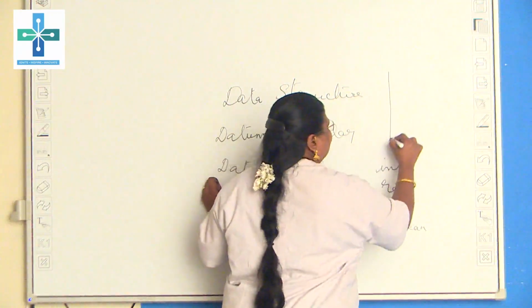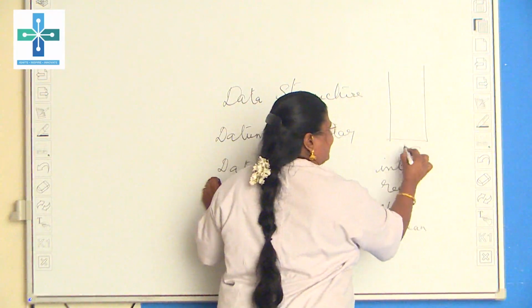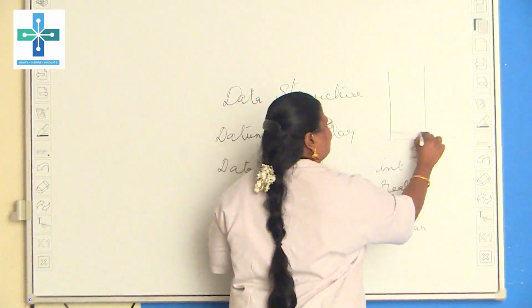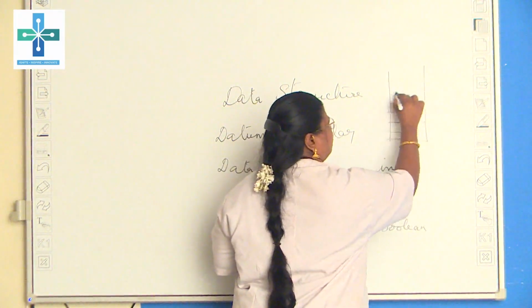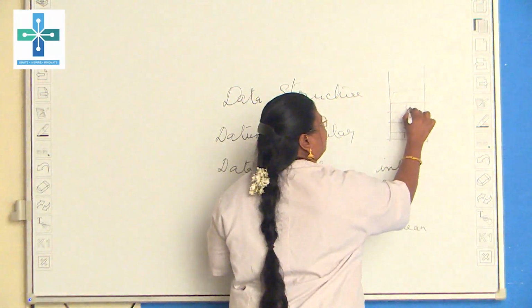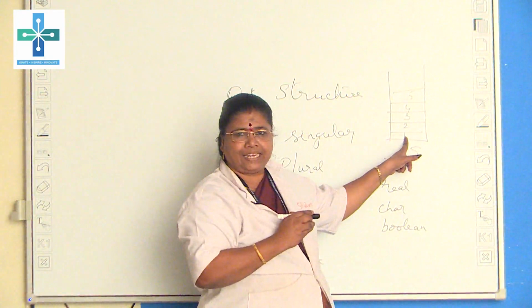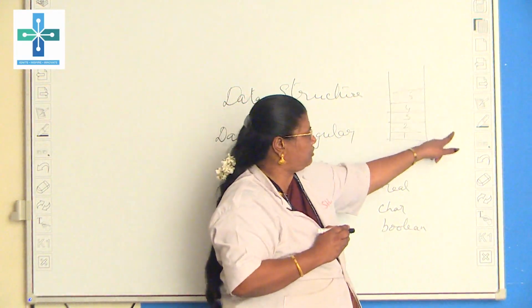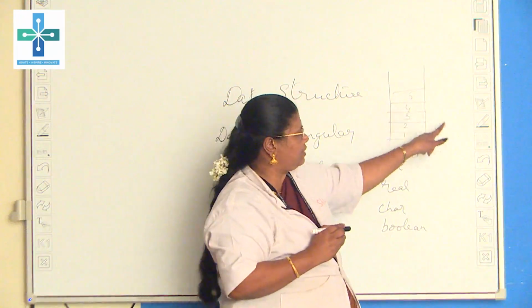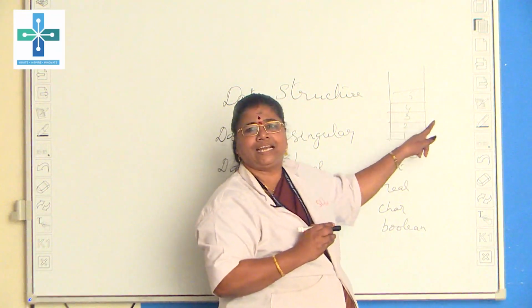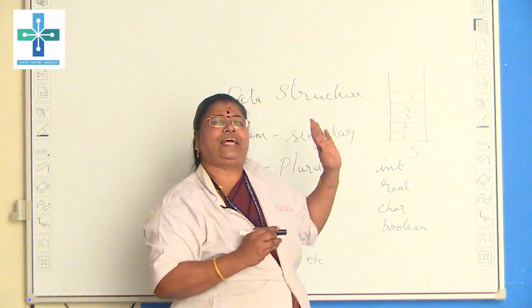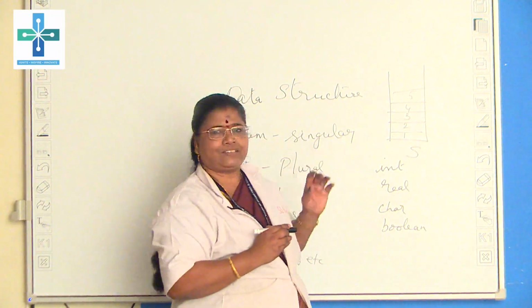Like the same, the stack data structure is defined. If you take this as a stack S, this is the first data, second data, like that we are able to add first, second, third, fourth. If you want to remove one data from that, then we have to remove the fifth one, fourth one, third one, second one, like that. That is a structure we call a stack.